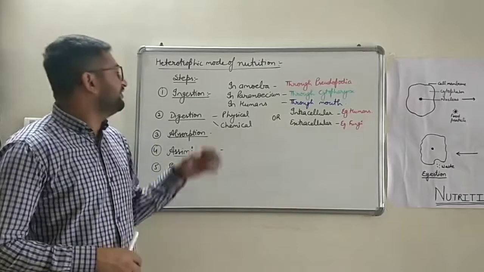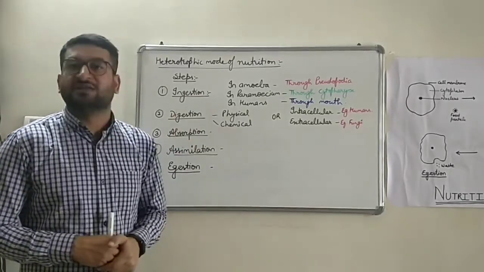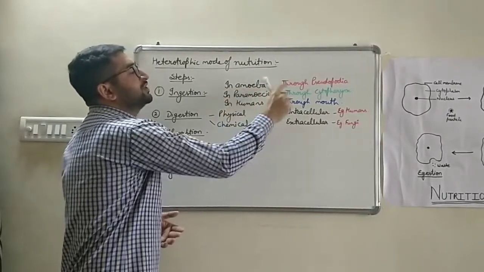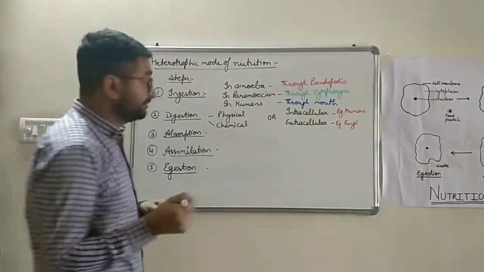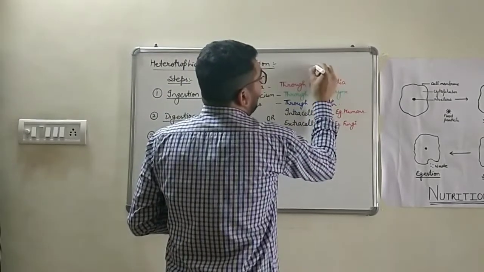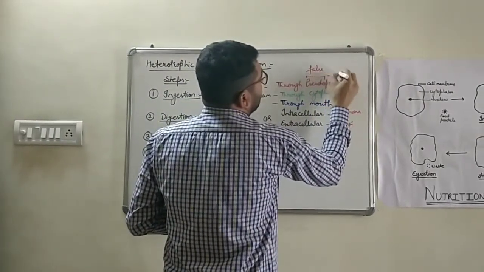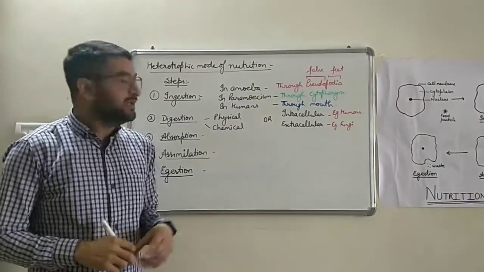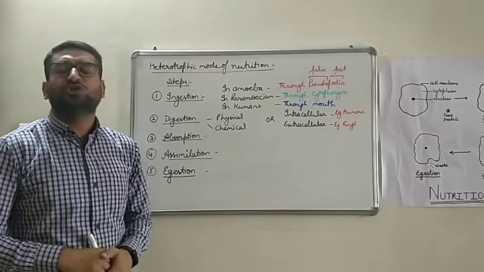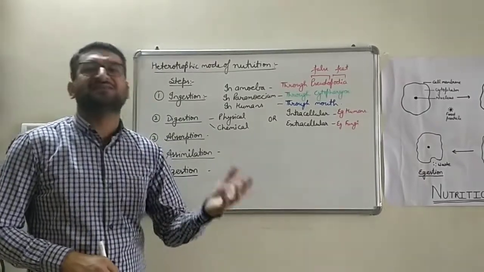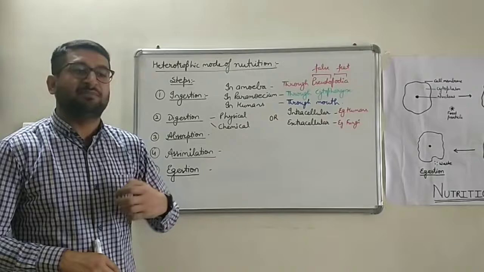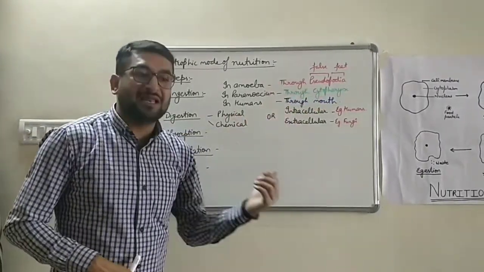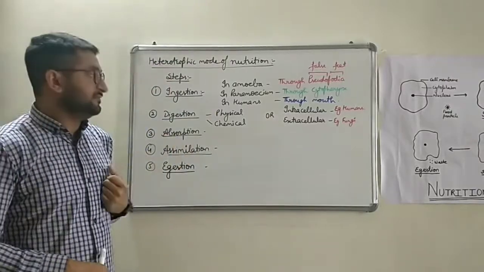various environmental conditions. So the mode of ingestion is different in every organism. For example, in Amoeba, which is a unicellular organism, the ingestion occurs through pseudopodia. Pseudo means false and podia means feet. Pseudo का मतलब होता है false, झूठे, नकली, और podia means feet. They are referred to as pseudopodia because they keep on appearing and disappearing. इनको झूठे पैर इसलिए बोलते हैं क्योंकि ये बनते रहते हैं और रिमूव होते रहते हैं. ये pseudopodia इनको मूवमेंट में भी हेल्प करता है और साथ साथ इंजेक्शन में भी.